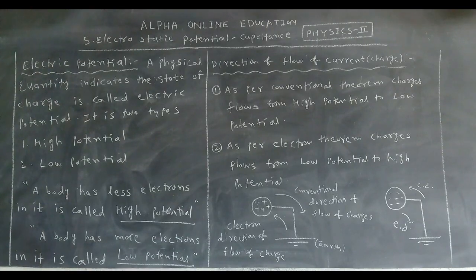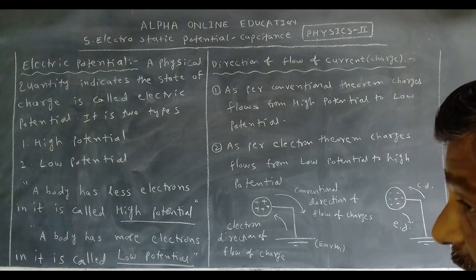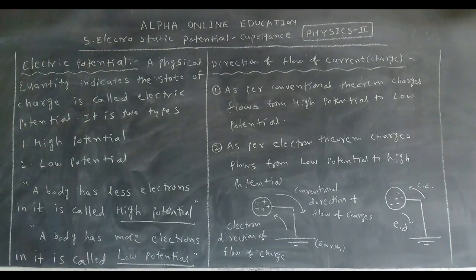As per the conventional theorem, charges flow from high potential to low potential. Means current flows from where to where? High potential to low potential, as per the conventional theorem.